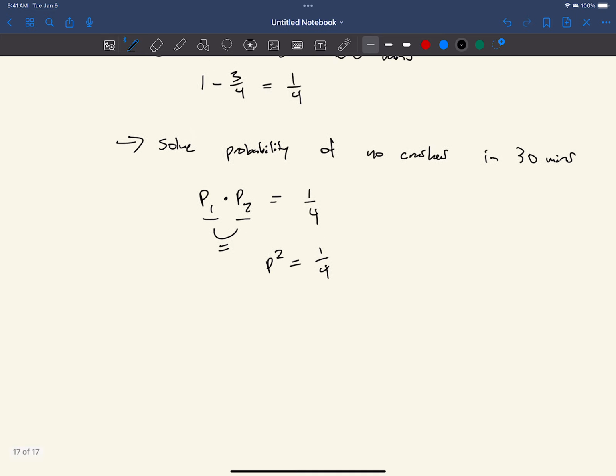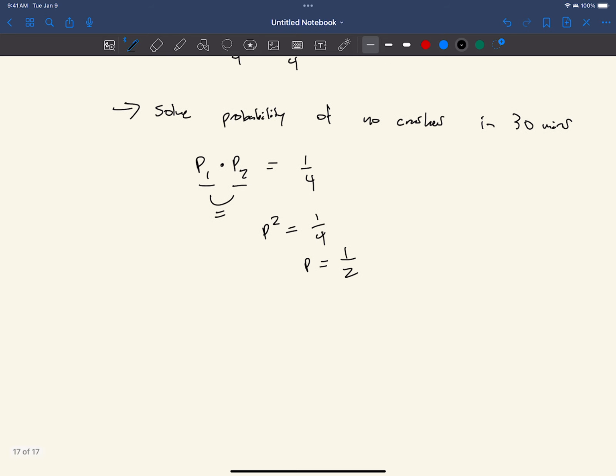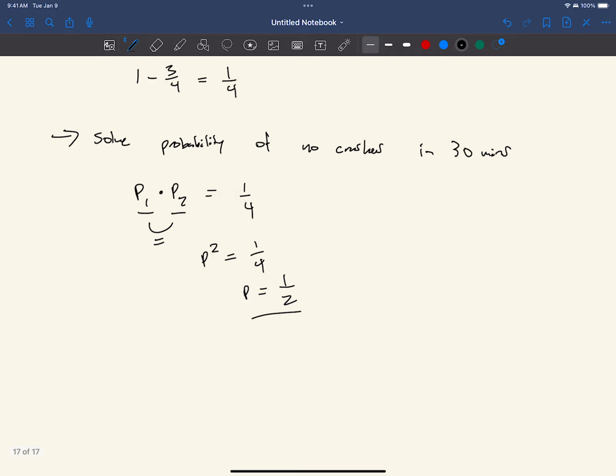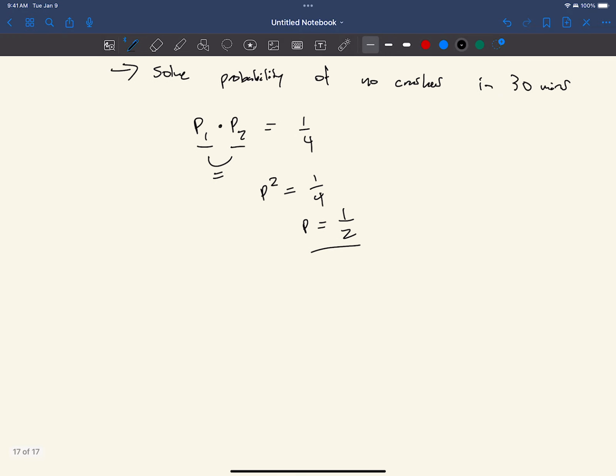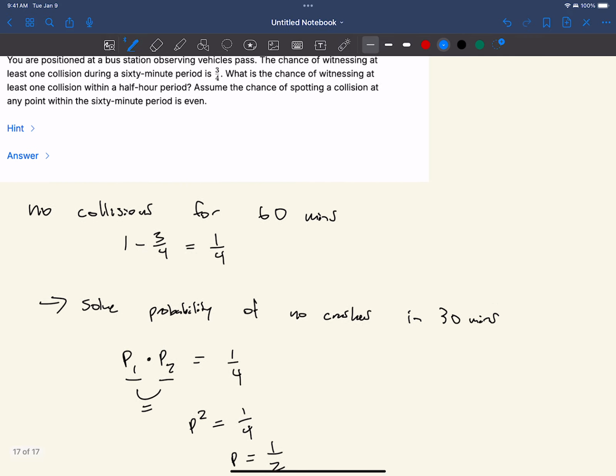And so that tells us that P, which is the probability of there being no crashes in 30 minutes, is 1/2. And so to find the probability of crashes in 30 minutes, this is just equal to the complement, or 1 minus 1/2, which is 1/2. And so that is our final answer, 1/2.